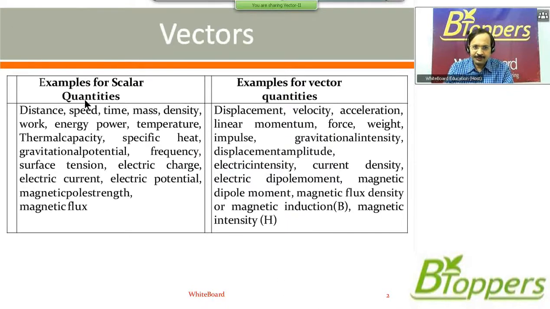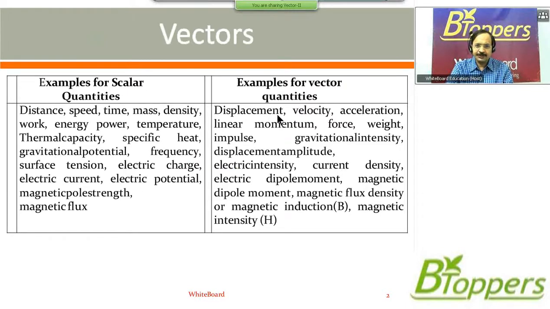There are some terms which look similar in meaning at the elementary level, but one of them is a scalar and the other is a vector. Distance is a scalar quantity. Displacement is a vector quantity. Speed is a scalar quantity. Velocity is a vector quantity.